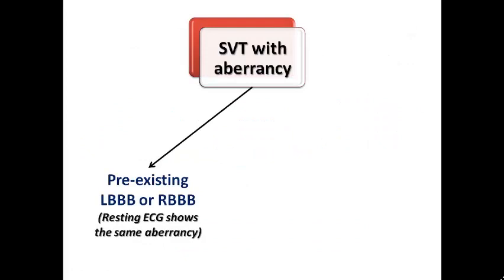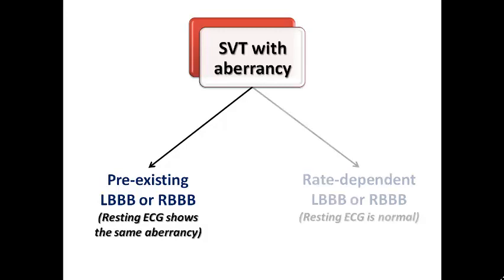It can be pre-existing. This means that the patient already has sinus rhythm with resting left bundle or right bundle branch block. And so, of course, when he develops SVT, it would not have a narrow complex because the patient already has a wide complex before development of SVT. So he has SVT with aberrancy caused by pre-existing bundle branch block, and so the resting ECG shows the same aberrancy in sinus rhythm as in SVT.